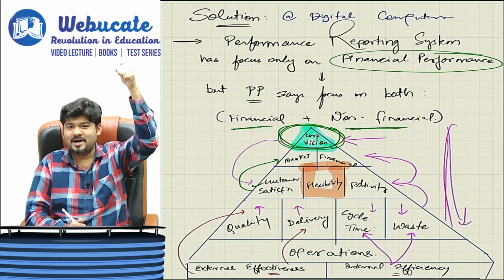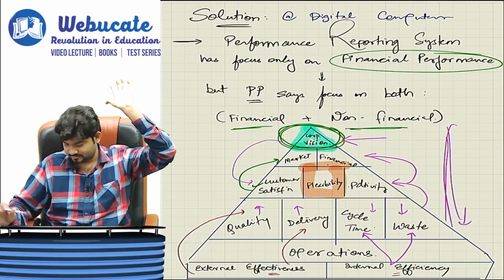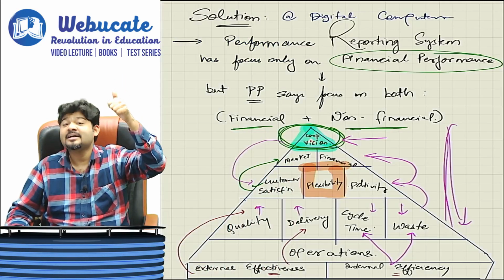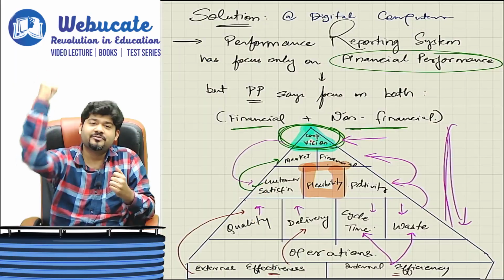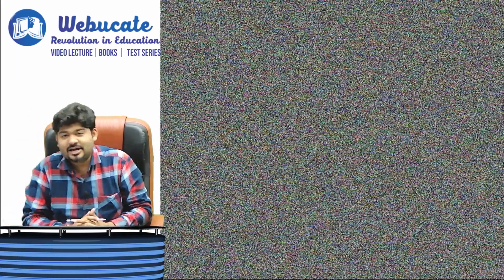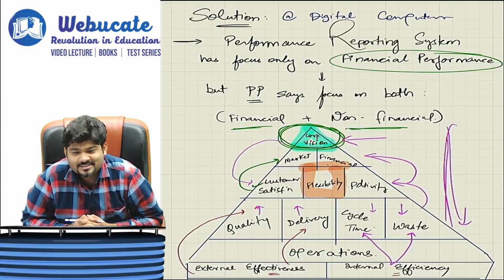Can I say one, to increase the market share? That will be a corporate level objective. And second, to improve the financial performance. See, at the end of the day, the stakeholders or shareholders who have invested in our company are concerned with what?